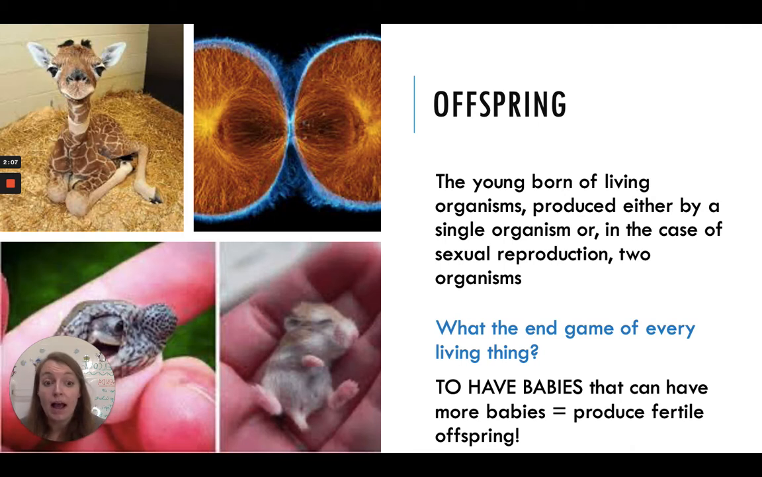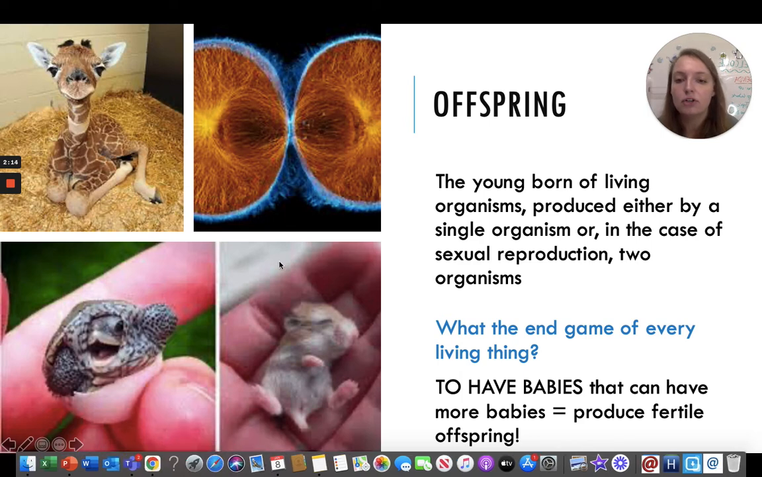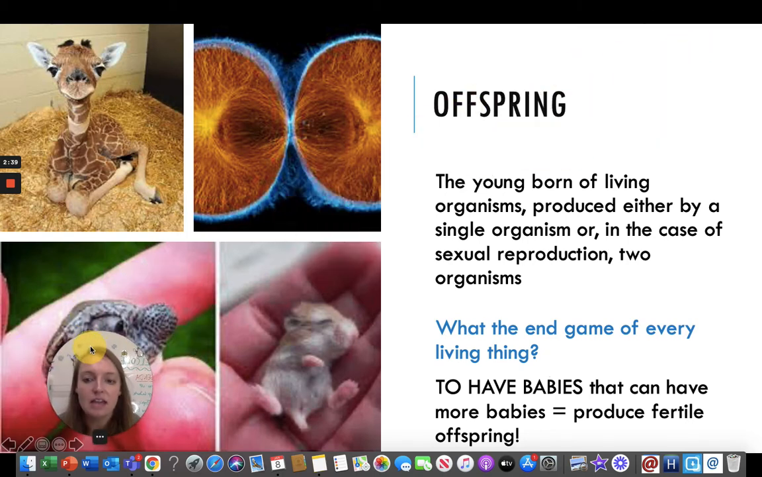However, we also have sexual reproduction where we can have two organisms or two parents that produce an offspring, like these cute little guys right here. So what is the end game of every living thing? The end game is to have babies, to have that high fitness, to pass on their DNA to their children and then their children and the children's children, right? To have more and more babies. So that's the end game.